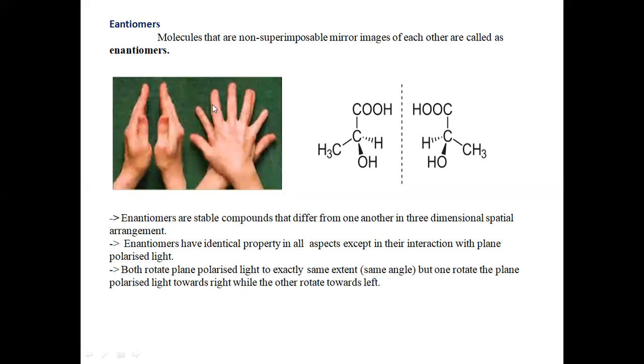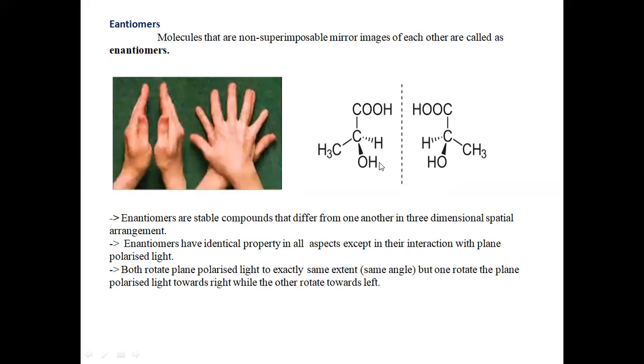But if I keep both the hands on each other, if I am keeping the right hand on the left hand, the thumb will be in the opposite direction, and the four other fingers will be in opposite directions, meaning they will not be superimposing on each other. Such types of compounds or isomers we call enantiomers. Both the objects or molecules should be mirror images of each other, but they will be non-superimposable. Such compounds we call enantiomers.